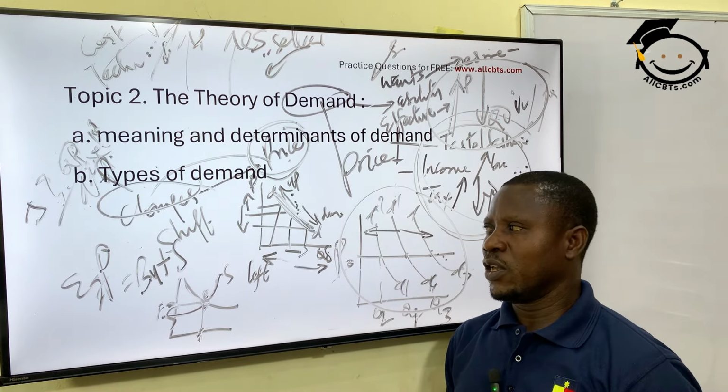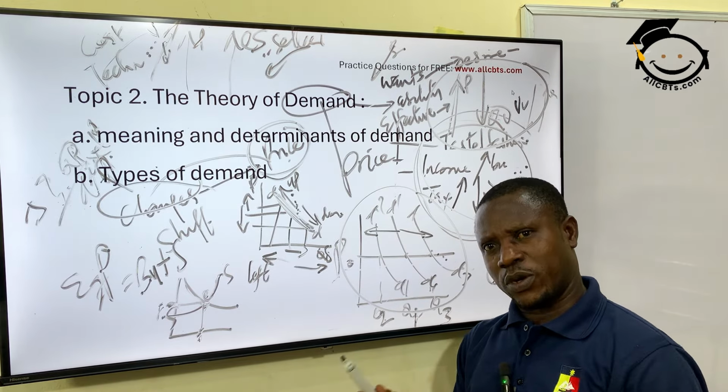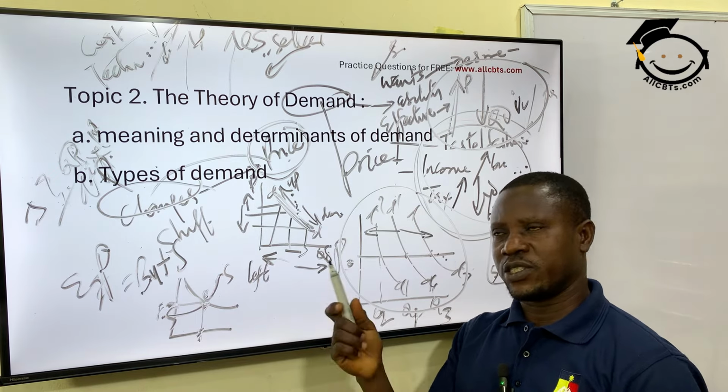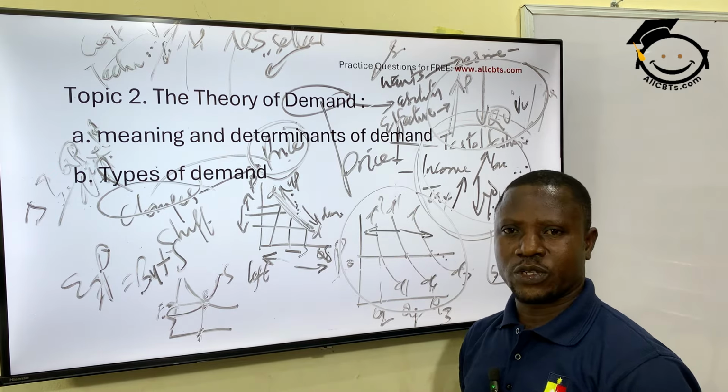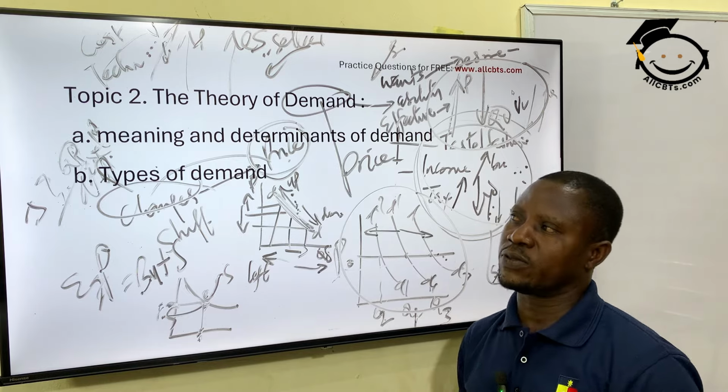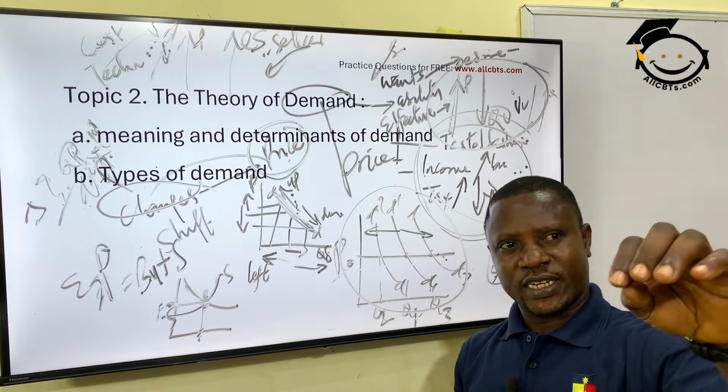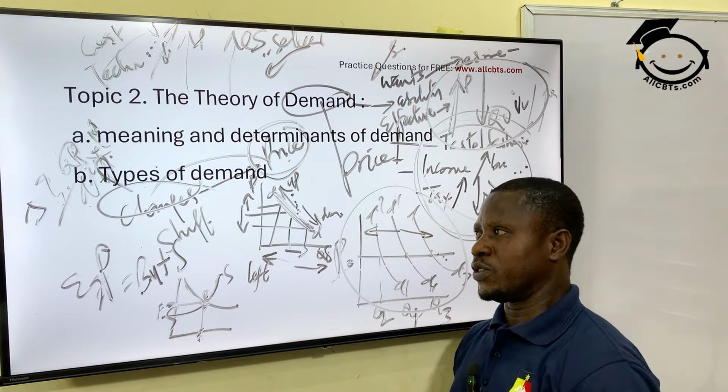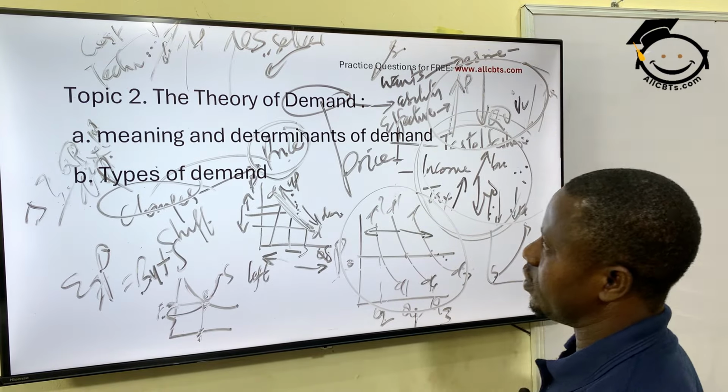Percentage change in quantity demanded over percentage change in price. That's how you find your elasticity. We have treated some of our questions earlier in WAEC, we treated elasticity of demand. And some of these questions, I'm talking about essay questions, were treated on this. Please check down the line our videos. You will see this question there.